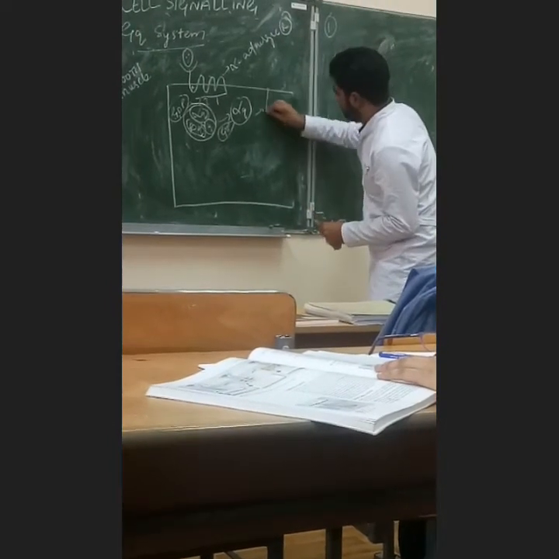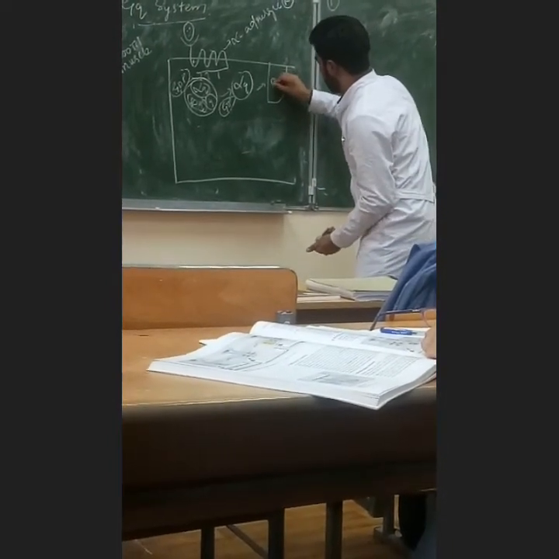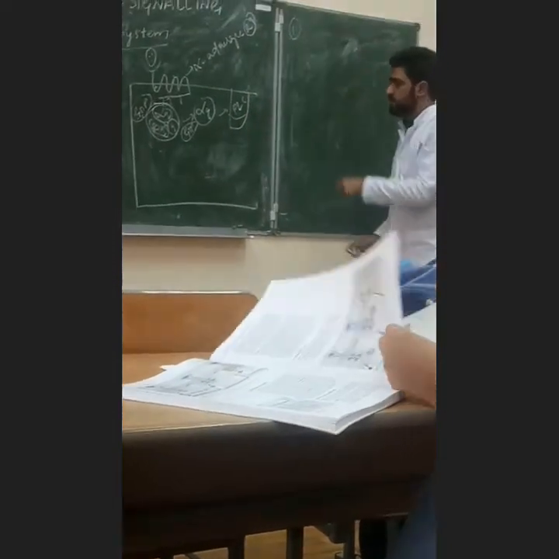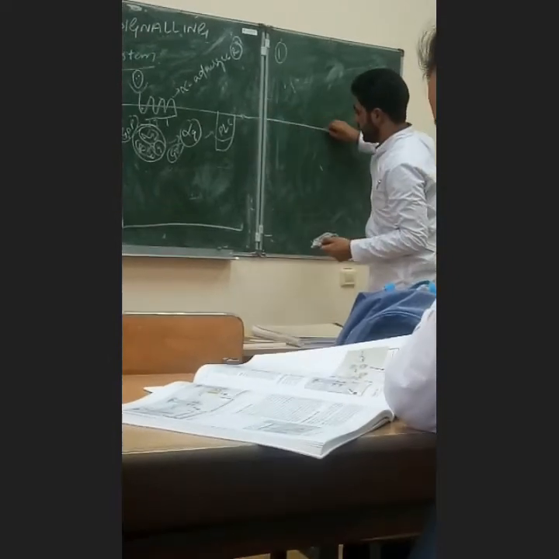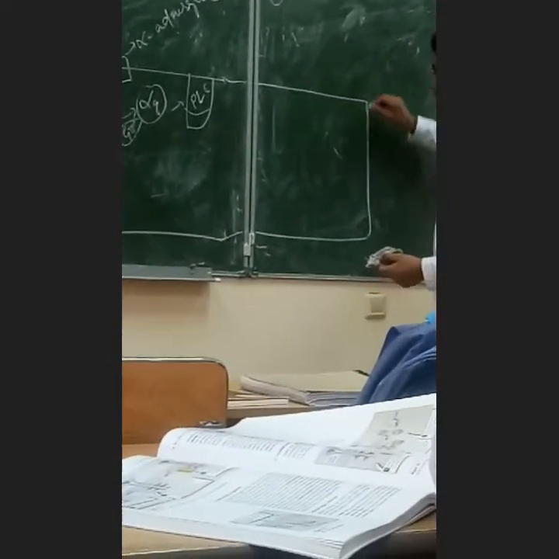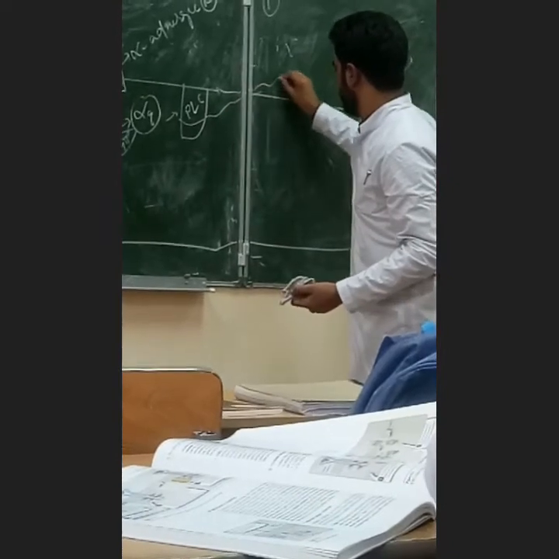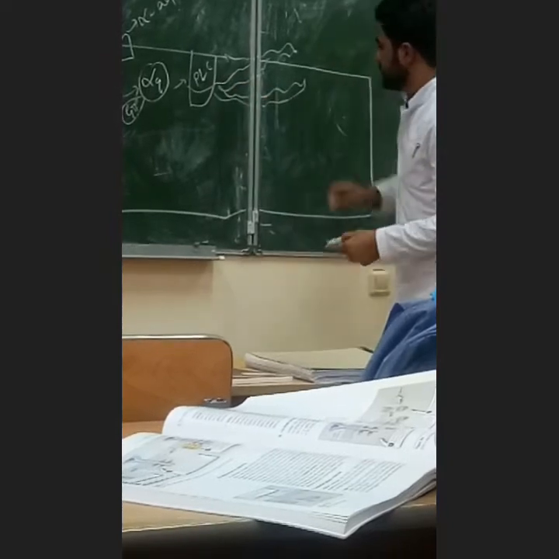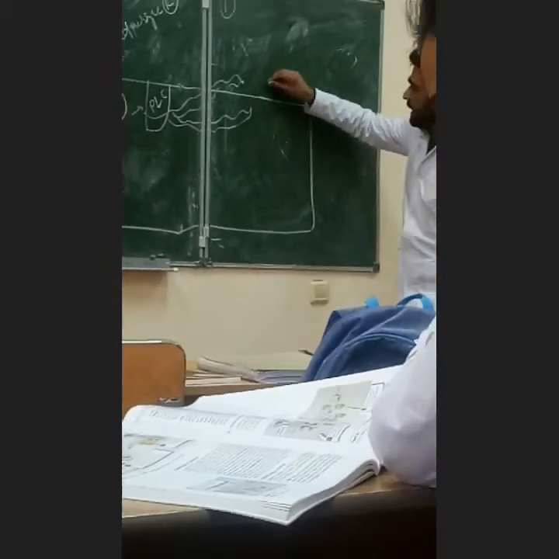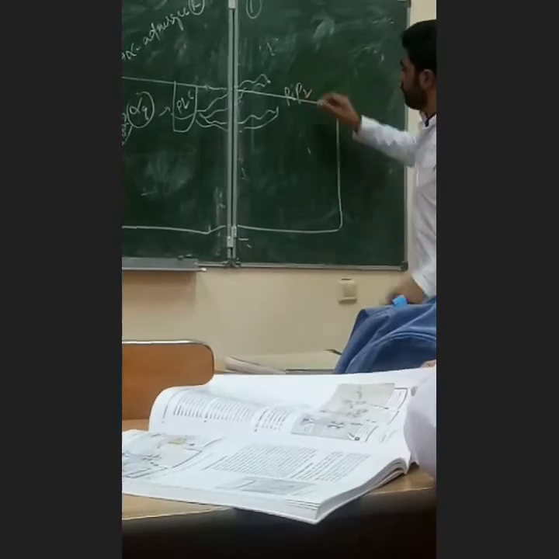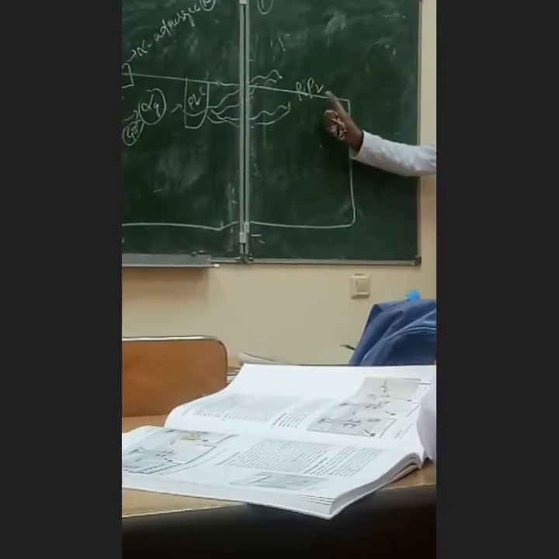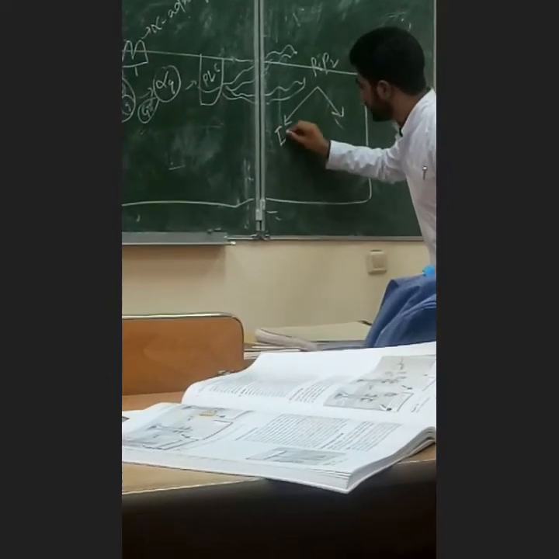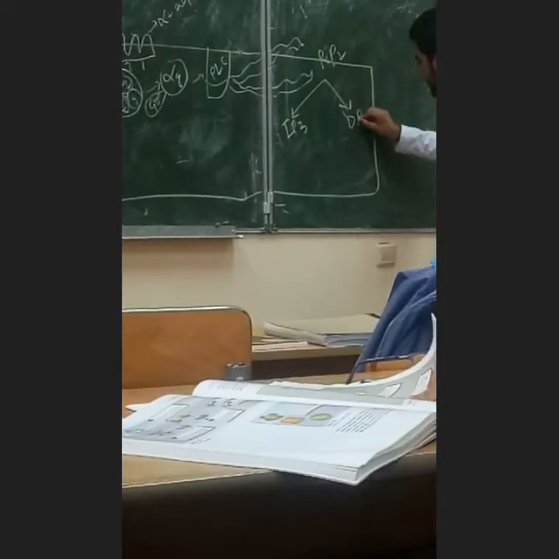which we call phospholipase C, PLC. This phospholipase C has intrinsic activity. Here in the membrane we have PIP2, phosphatidyl inositol 4,5 bisphosphate. It will cut this and break it into IP3, inositol triphosphate, and diacylglycerol.